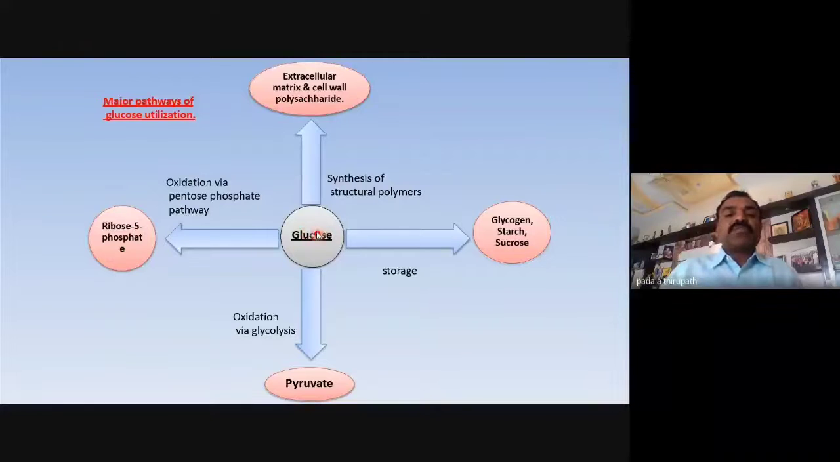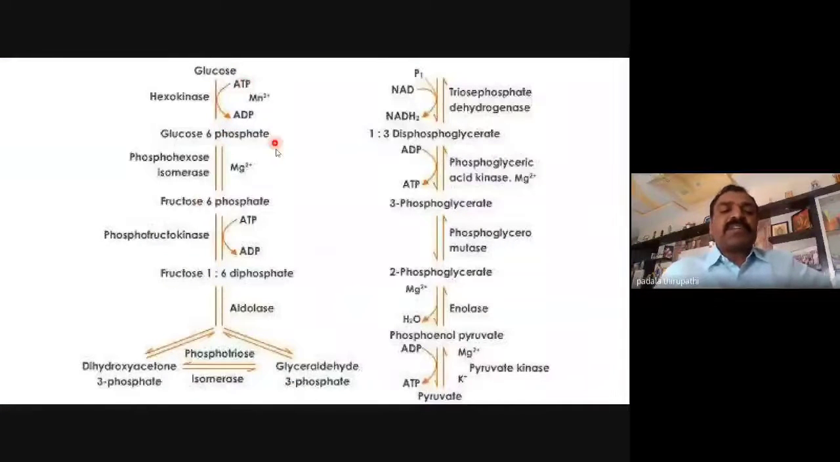Whether the glucose is going to synthesis of structural polymers, whether the extracellular matrix or the cell wall formation or the polysaccharides. So these are the central glucose utilization pathways. So this is the flow chart, the complete picture that shows the glycolysis. So this is the payoff step, and this is the cleavage steps. So these 10 steps are the complete picture of the glycolysis.